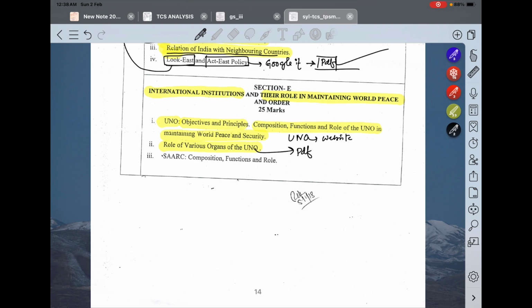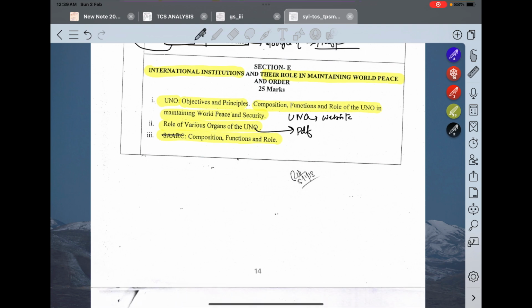Next, they have particularly mentioned SAARC. Okay, composition, functions and role. Now what is SAARC? SAARC is the South Asian Association of Regional Cooperation. It is a group of South Asian countries, a regional cooperation kind of group. Now there are many countries, so there is a mnemonic by which I have remembered all the countries that come under SAARC. The mnemonic is like this: MBBS pain.